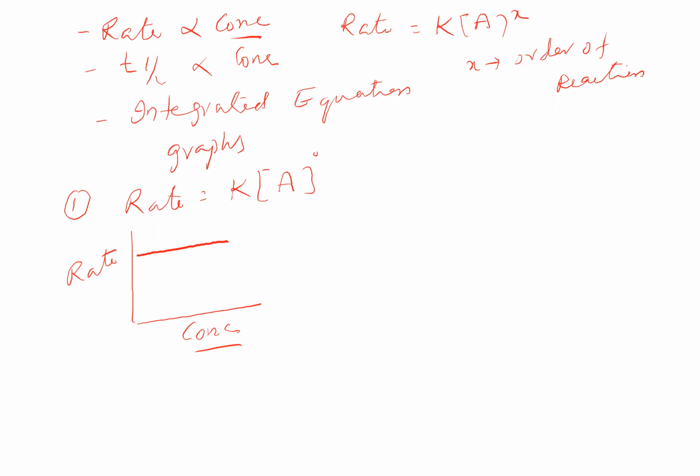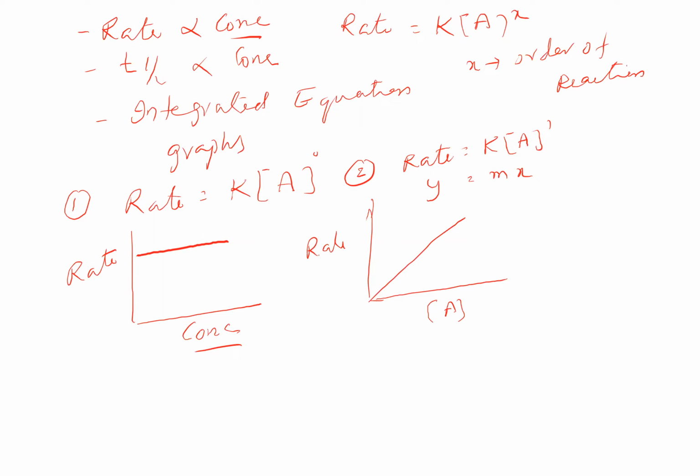When you take the first order reaction, when you are writing rate is equal to rate constant K into A to the power of 1. So Y is equal to mx graph, we can understand this one. The graph is going to be m into x. So the straight line Y is equal to mx, which is passing through the origin. You are taking the concentration A here and rate of reaction here. A straight line that is passing through origin.